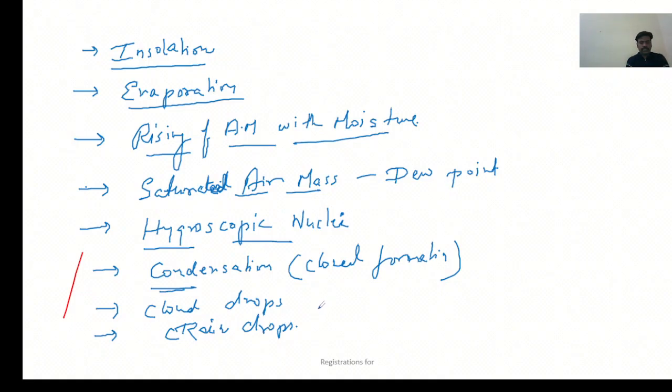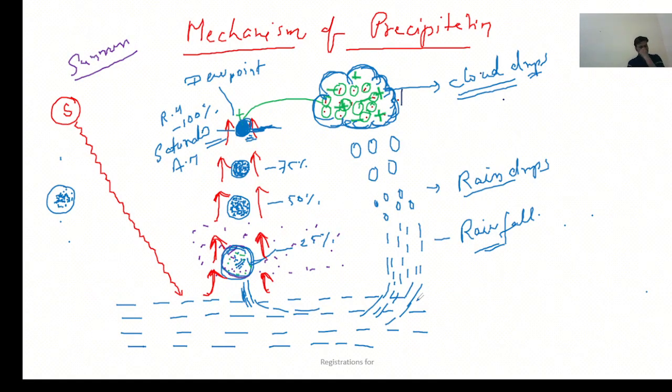The raindrops finally come on the surface in the form of rainfall, and this rainfall is going to mix with the ocean again, and the hydrological cycle completes. So, my dear friends, this is all about the mechanism of precipitation.